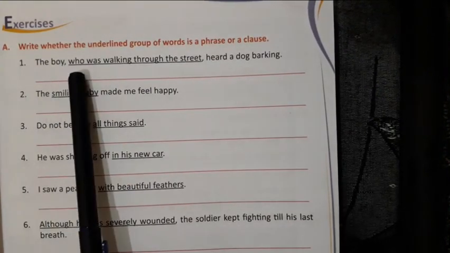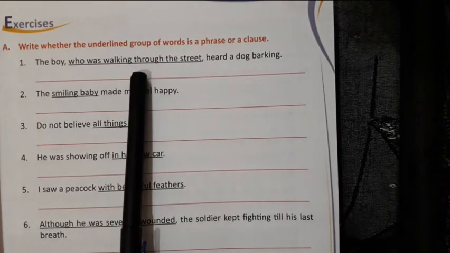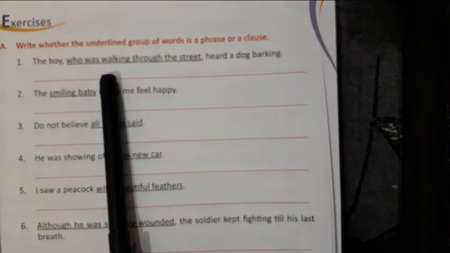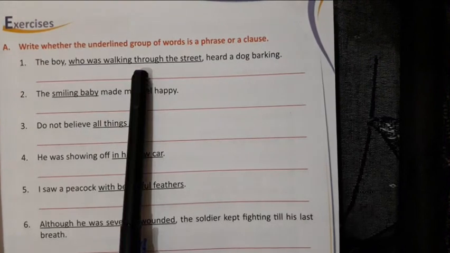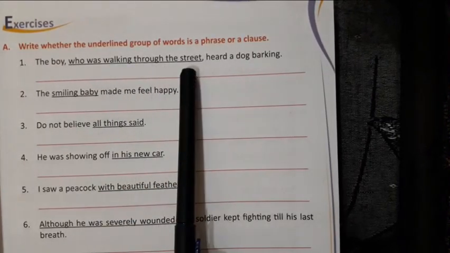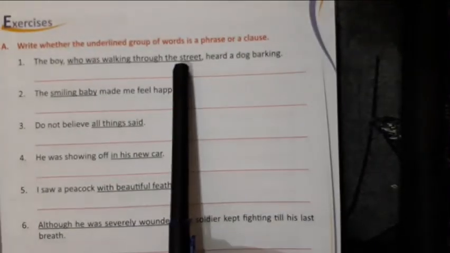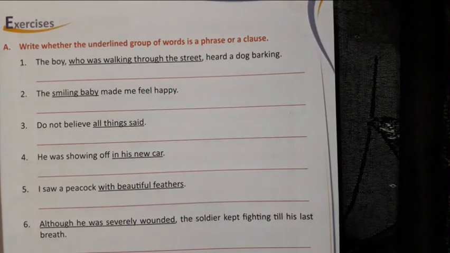We are getting the subject and predicate. It means this is a clause. In clause we get the subject and predicate, no? So answer 1 will be clause.